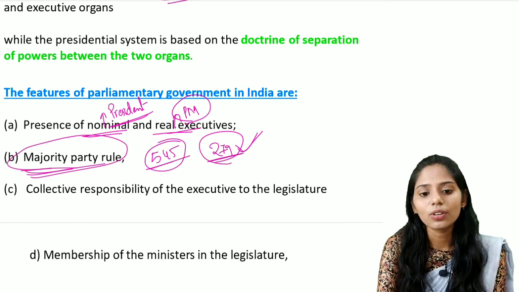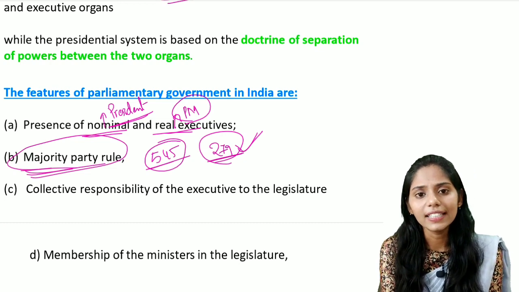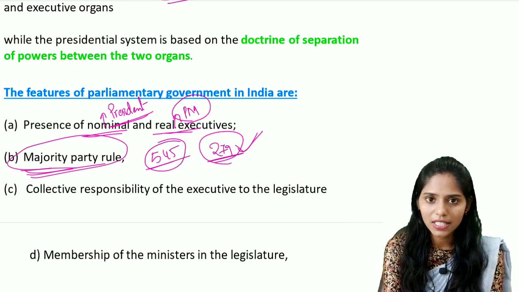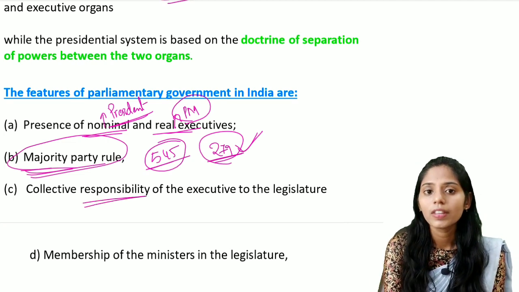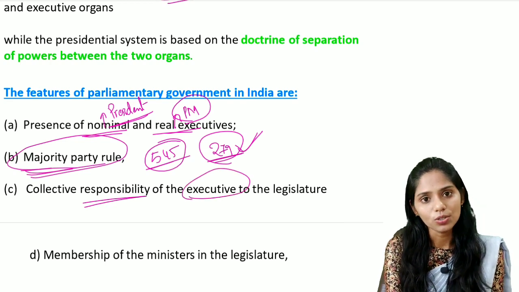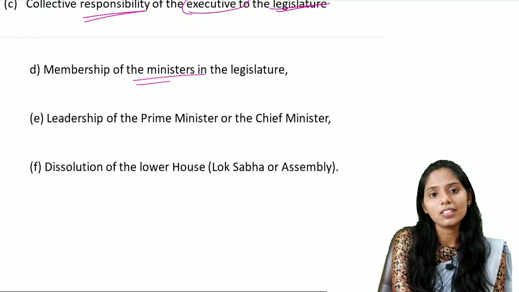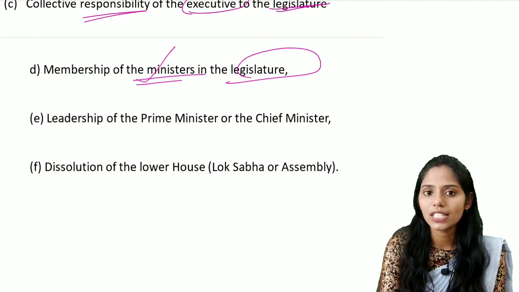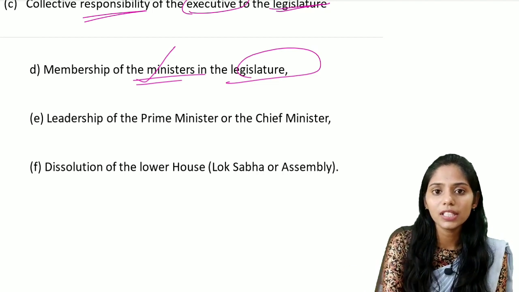The next one is the collective responsibility of the executive to the legislature. We already studied that there is coordination and cooperation between the legislature and the executive, so there is collective responsibility. They should swim and sink together. The next important feature is the membership of the ministers in the legislature. The ministers are present in both the executive and the legislature. These members are picked from the legislature; the executive is formed from the legislature.